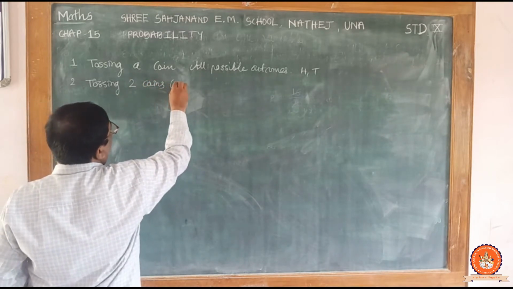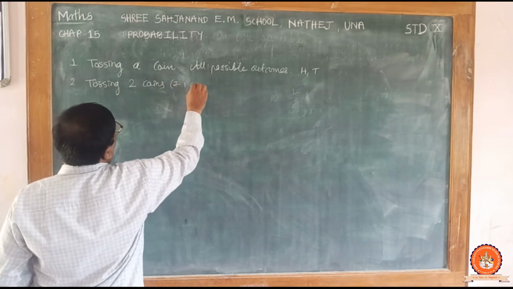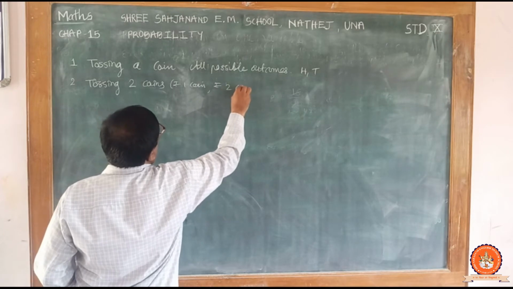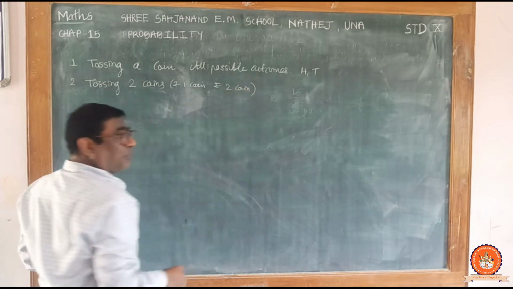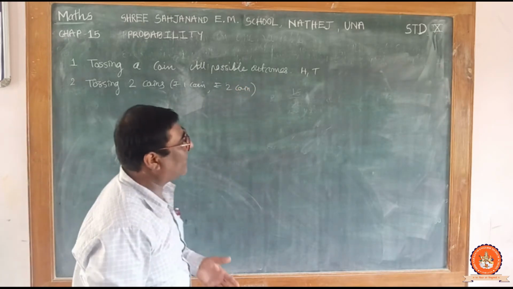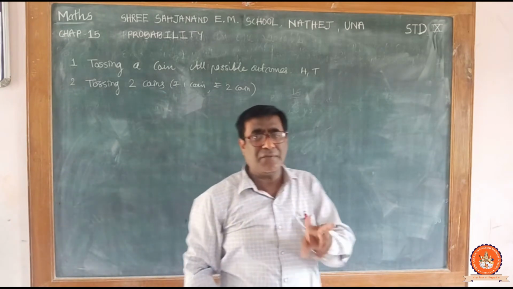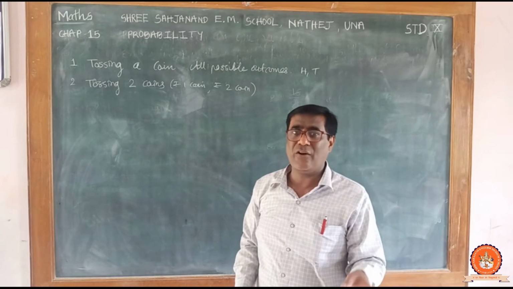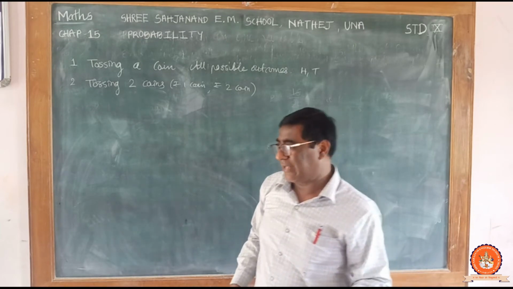One rupee coin and a 2 rupee coin. एक रुपये वाला कॉइन है, दूसरा 2 रुपये वाला कॉइन. So that we can distinguish between the two. On which coin we got head? On which coin we got tail?